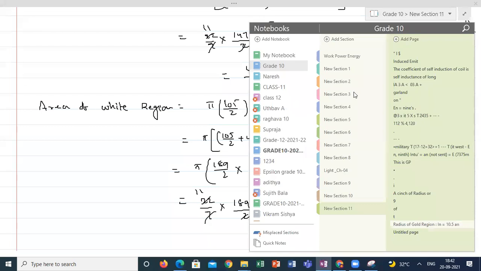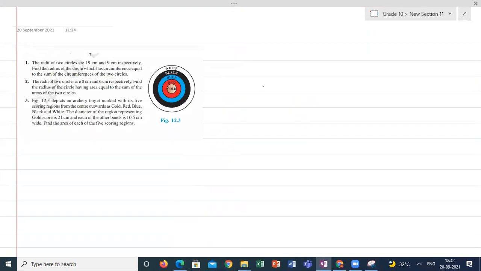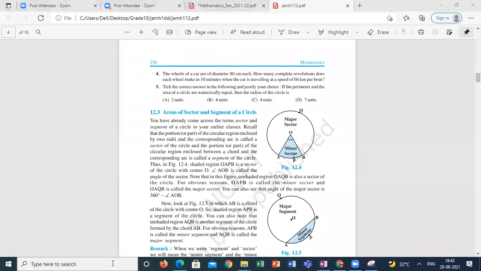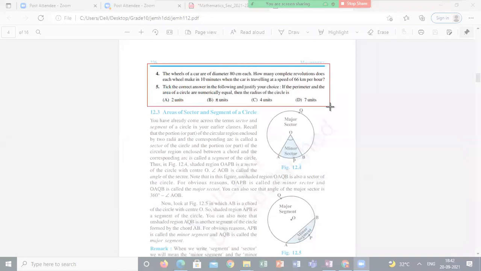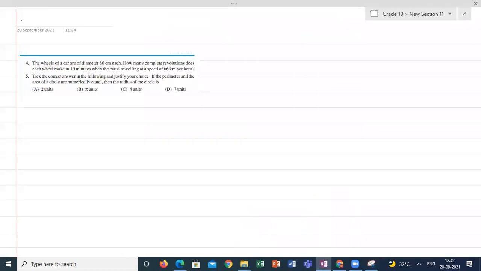How to do the next one? Please solve by your own. Fourth one. Please solve the fourth question.